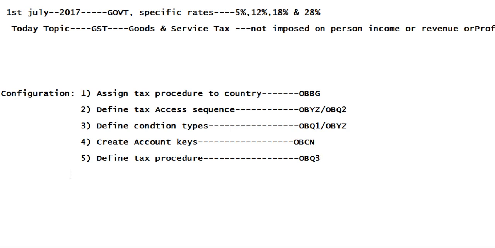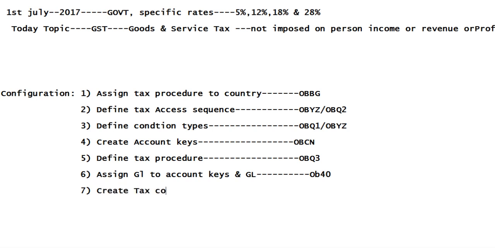Next, assign GL to account keys, OB40. And then create tax code in country, FTXP. This is one of the important configurations.